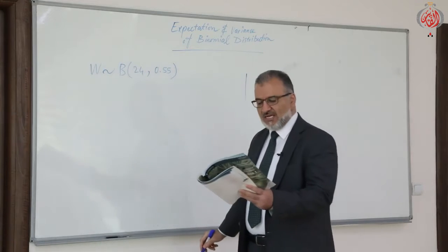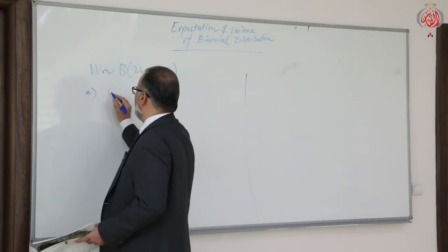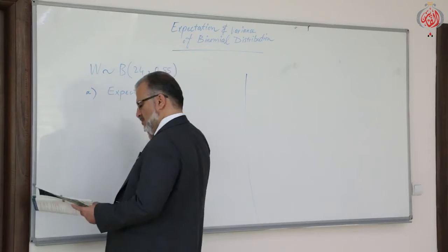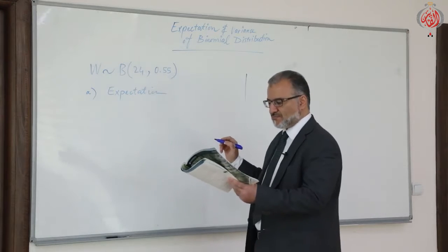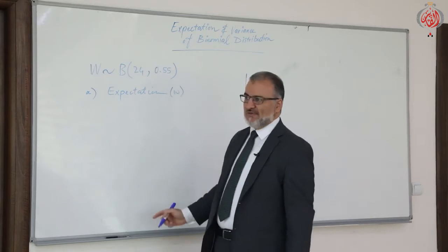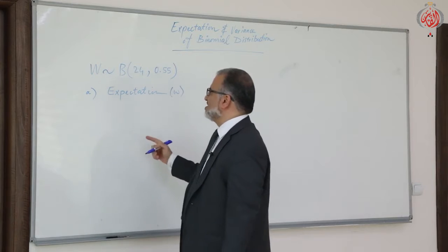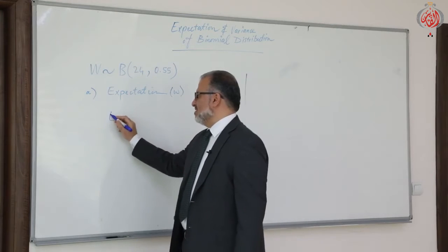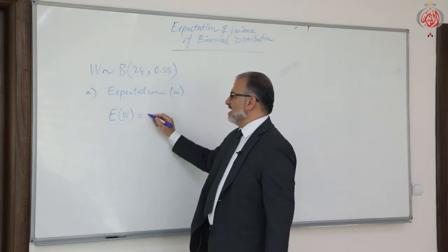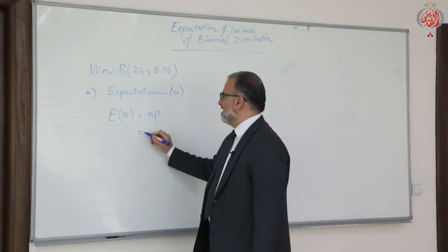Here we need to calculate the expectation of W. Once I say expectation of W, it means the mean of W. So how to find the expectation? As we said, the expectation E of W is nothing but n times p, always. This is the rule. So just multiply n, 24,